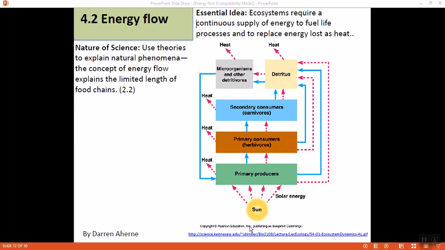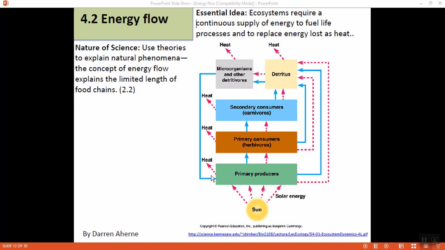Now here I would like to explain how energy flows from the primary to the secondary level. What is important here are the two dotted lines. One pink dotted line indicates the energy flow, and the other pink dotted line shows how energy is lost at each trophic level.